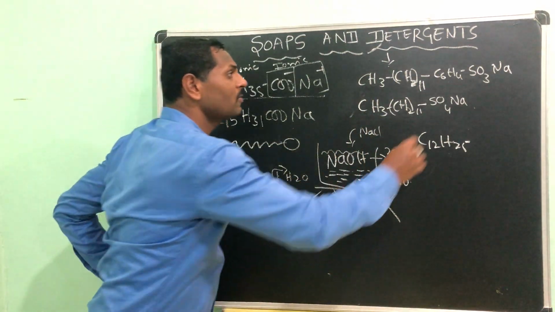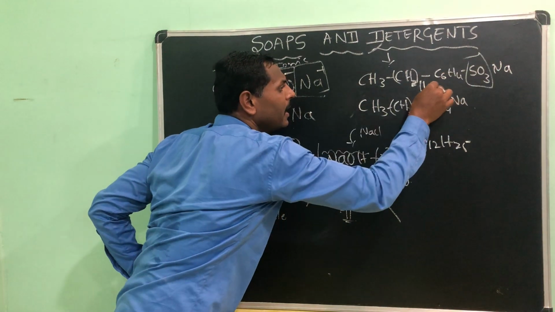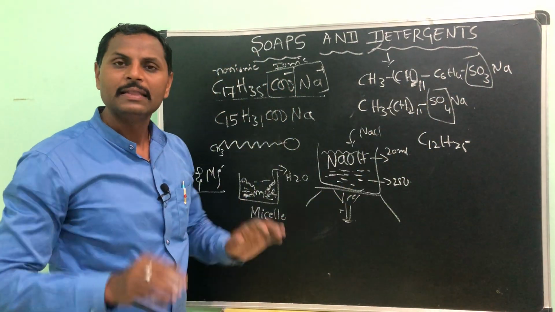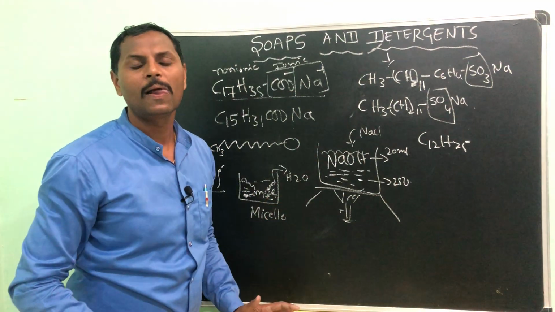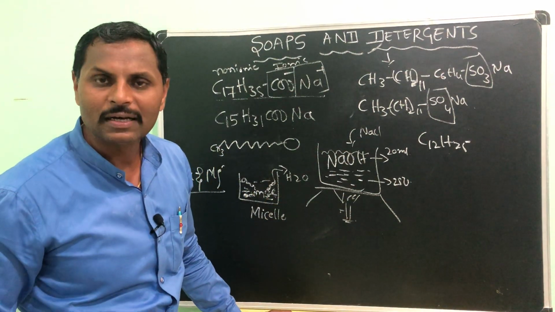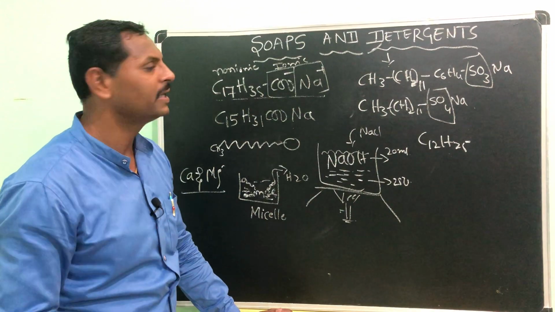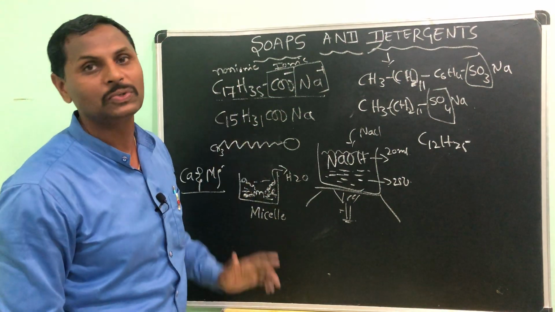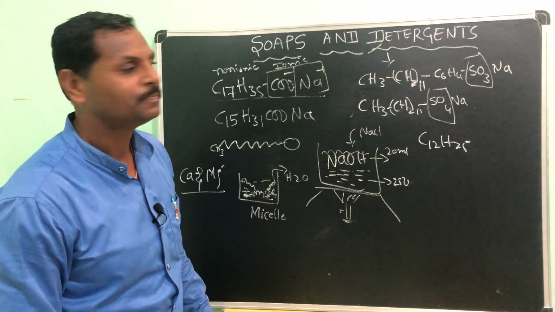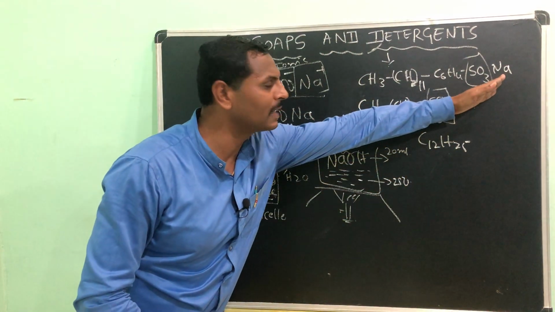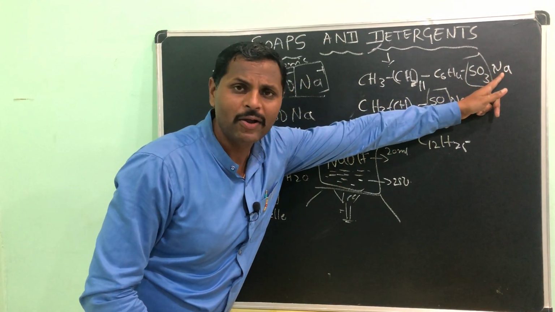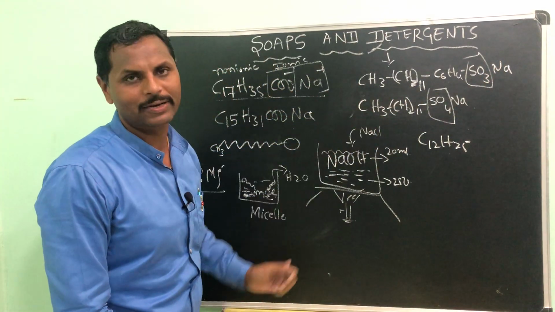Because of this SO3 and SO4 group present in the detergent, they simply remove the hardness of the water, and then continue the cleansing action the same as soap. It has an ionic end and a non-ionic end.